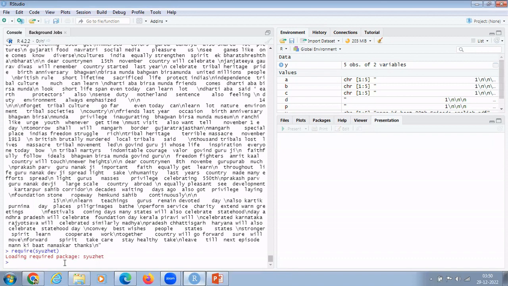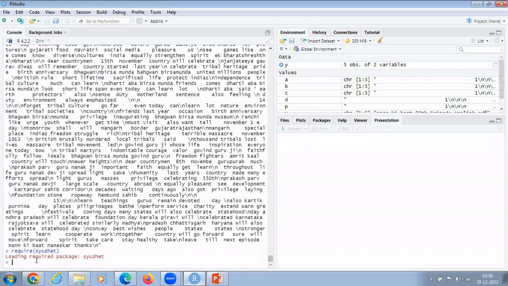This is the package that is used for sentiment analysis in R, right? Once you call this package, it is loading the required package syuzhet. Now my data, all this text, is in the variable D, right?